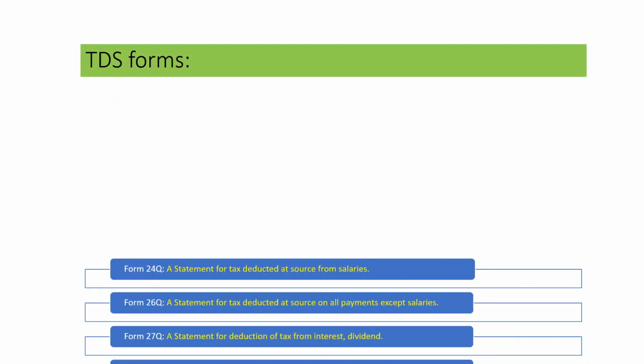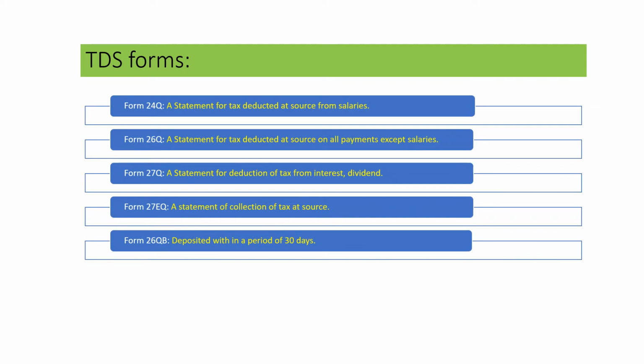Then TDS forms. Now let us study the different TDS forms. See, here there is a clear view of the different TDS forms. Form 24Q deals with the statement of tax deducted at source from salaries.